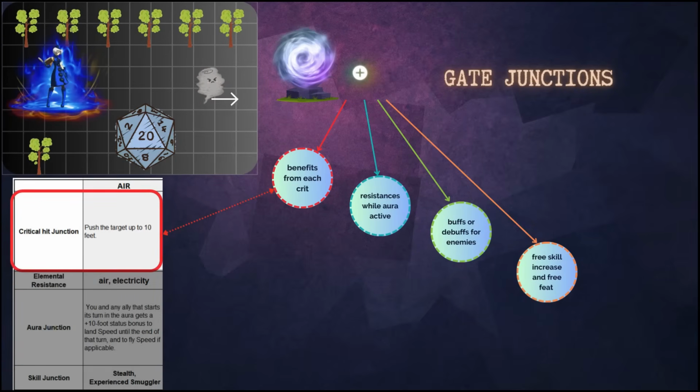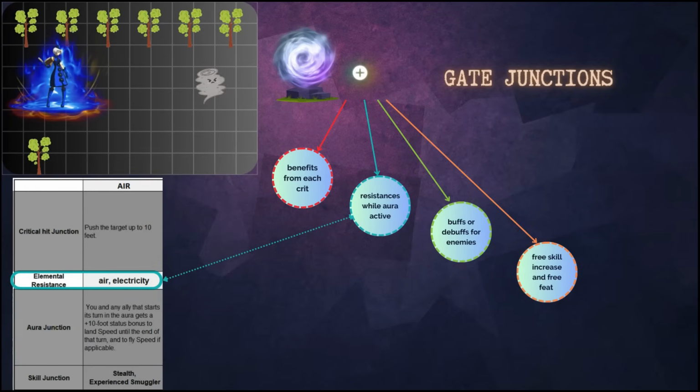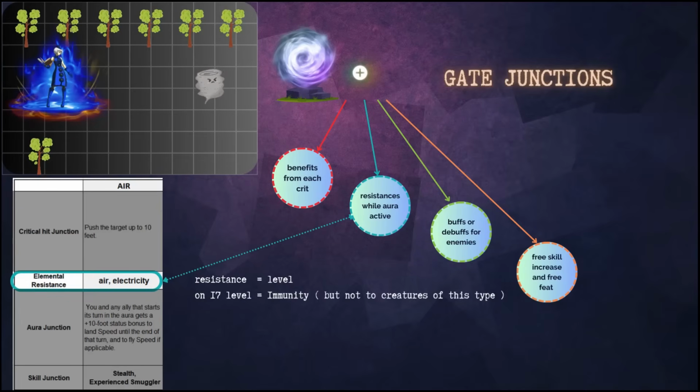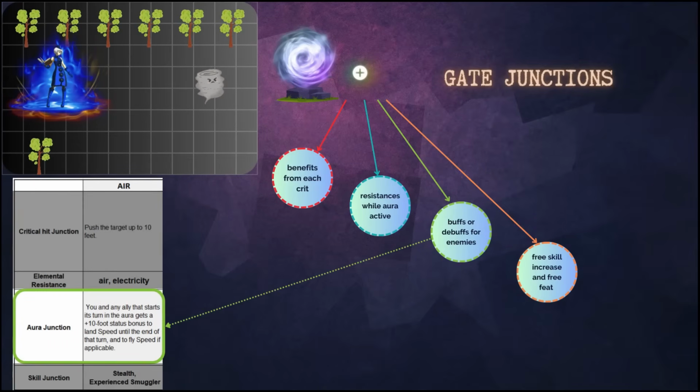Critical strike junction: you repel the target. Resistances junction gives you air and electricity resistances. I would like to point out that at level 17 the selected resistances will turn into immunity to this type of damage, but not immunity to attacks of creatures with this type. Aura junction will allow you and allies in your aura to move a greater distance.